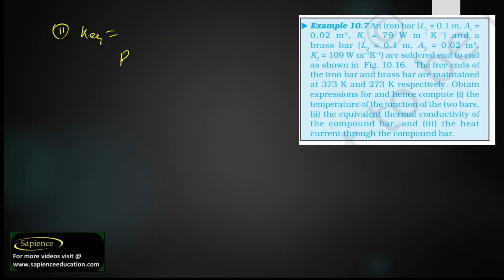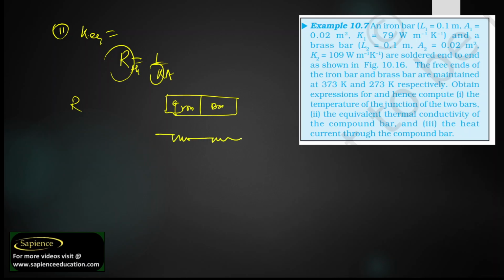As we know, the thermal resistance R_TH is equal to L by KA, so K is inversely proportional to the resistance. The iron bar and the brass bar are both in series, so we have to add R1 plus R2, but we need K equivalent. So 1 by K equivalent will be equal to 1 by K1 plus 1 by K2.